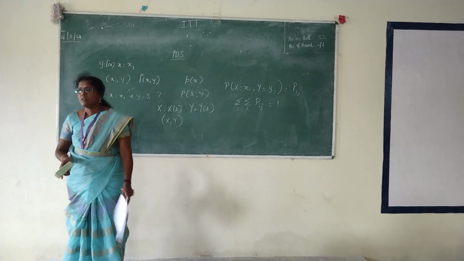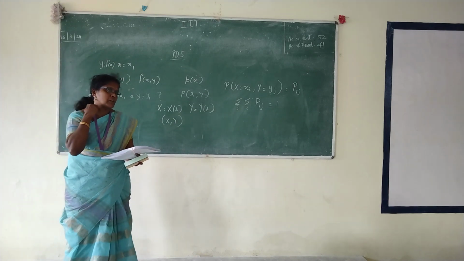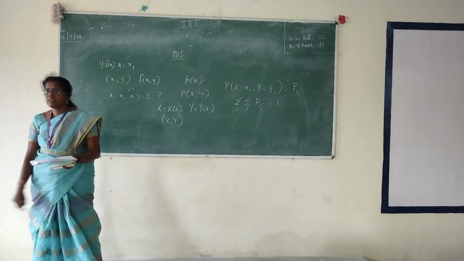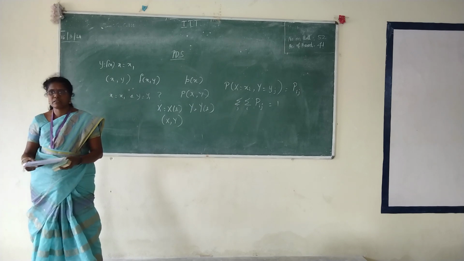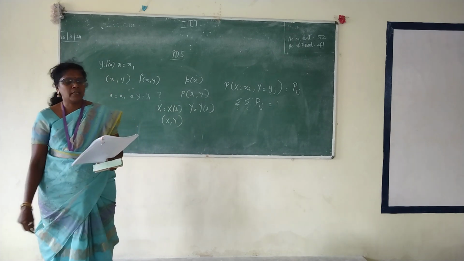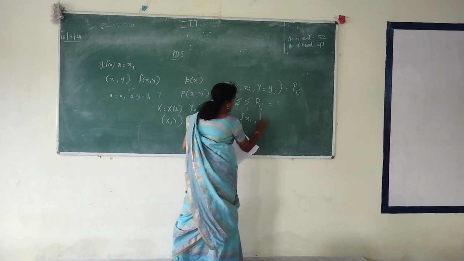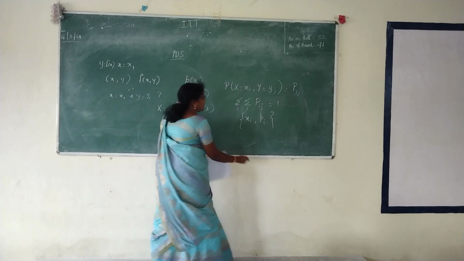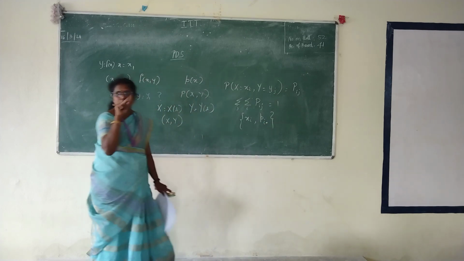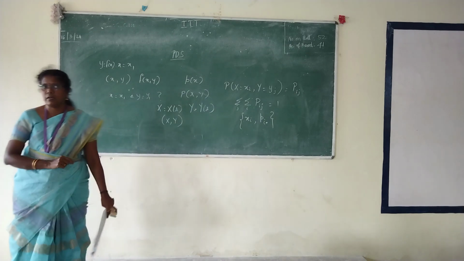So take now the marginal probability mass function. The marginal probability mass function of x is the set xi comma pi dot. In the space of j put a dot symbol. What is the general notation? Pij, no. So in the space of j put a dot symbol. I will explain to you what that is.